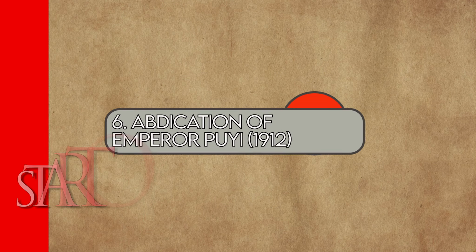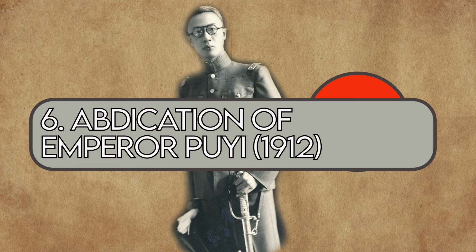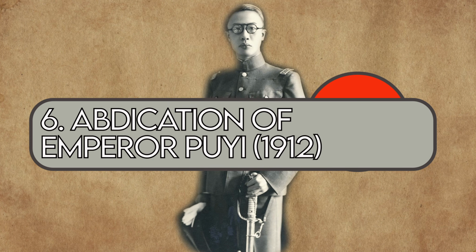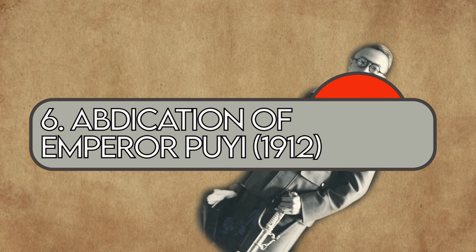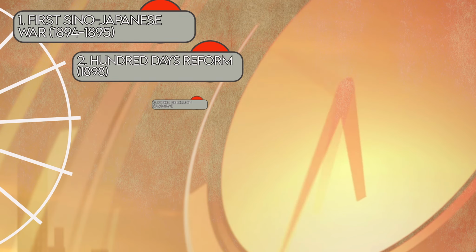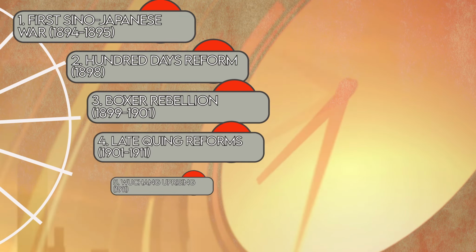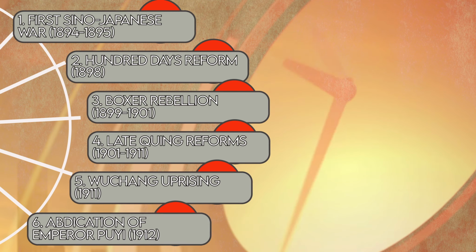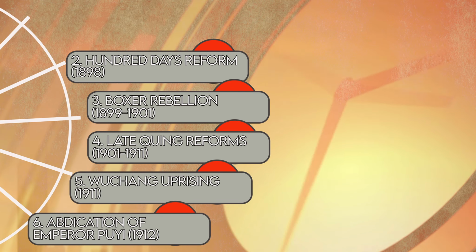This movement reached its climax with the abdication of Emperor Puyi in 1912, marking a monumental transition from empire to republic. These steps reflect a period of intense struggle and transformation, highlighting the complexities of China's path to modernization and self-determination. Each of these phases requires a separate video.